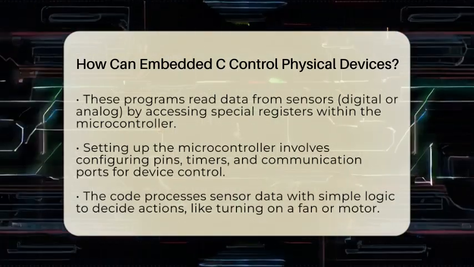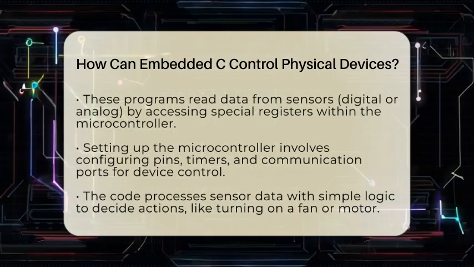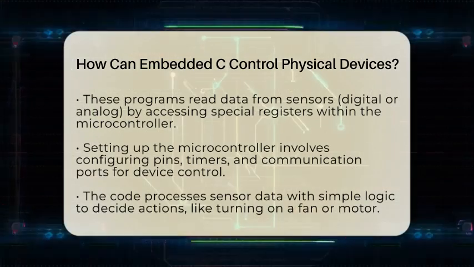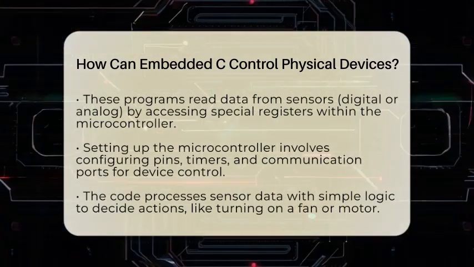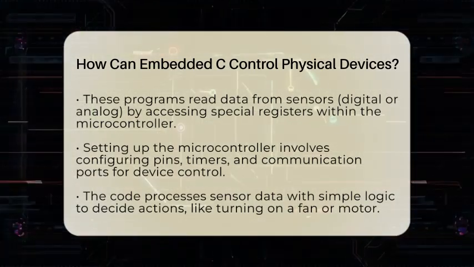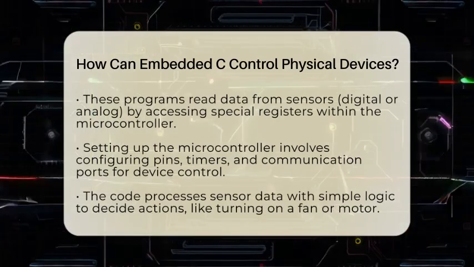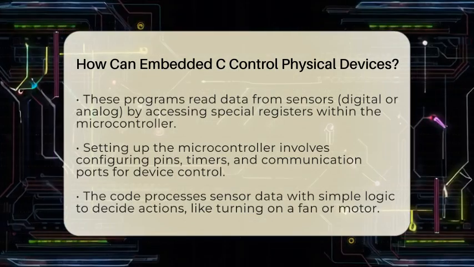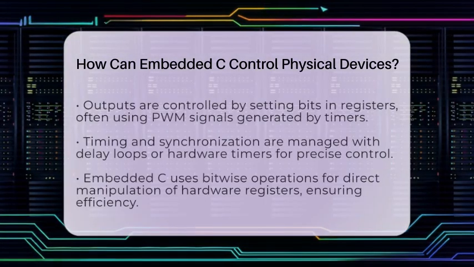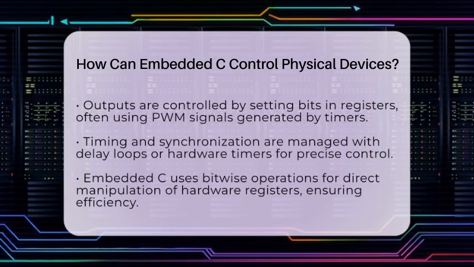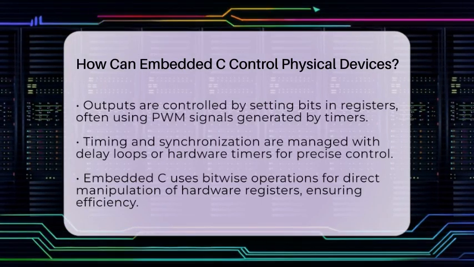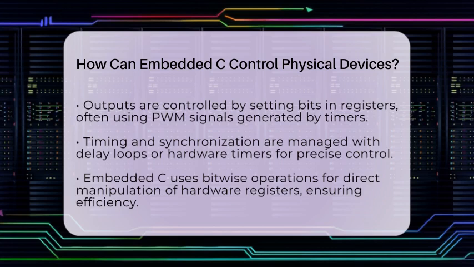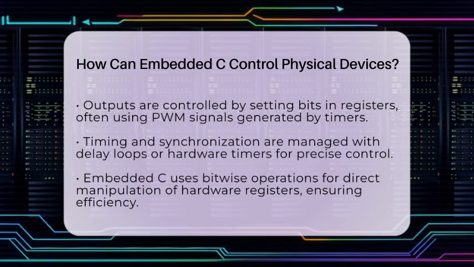Once the inputs are read, the program processes this data using simple logic. It might check if a sensor's value exceeds a certain threshold or if a button is pressed. Based on this decision, the code then controls outputs. For example, it can turn on a motor by setting a bit in an output register or adjust the brightness of an LED by changing pulse width modulation signals. These signals are generated by timers inside the microcontroller, which are also controlled through embedded C code.